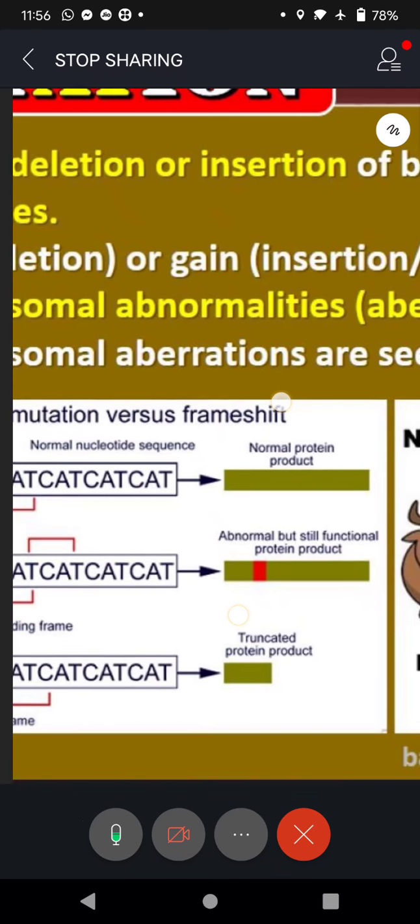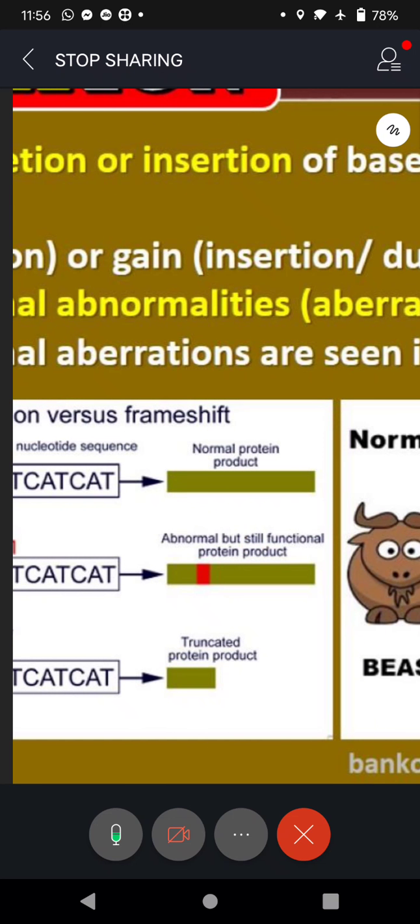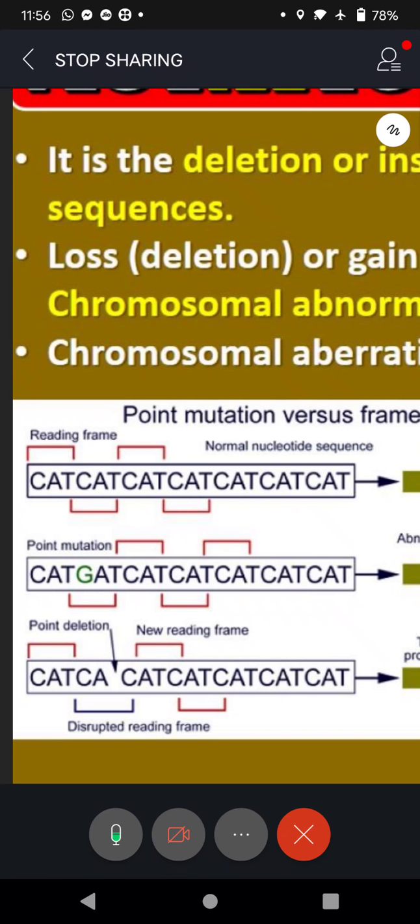Just see. This is the normal protein product. How it should be? Base sequences. You can read it for our convenience. Triplet code means 3 nitrogen bases in one group. So CAT.